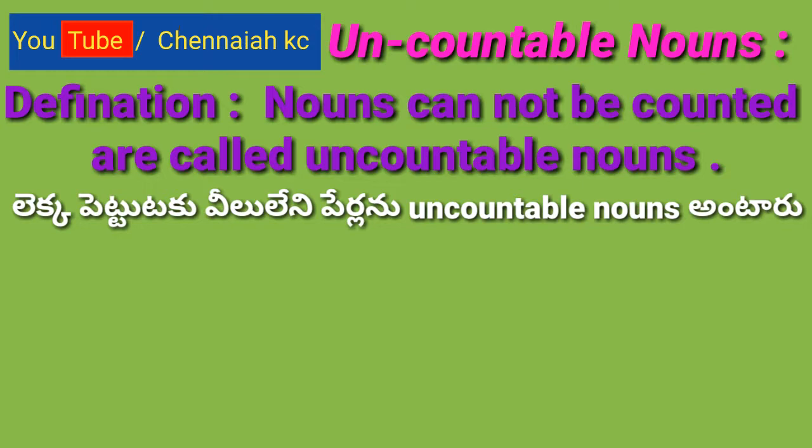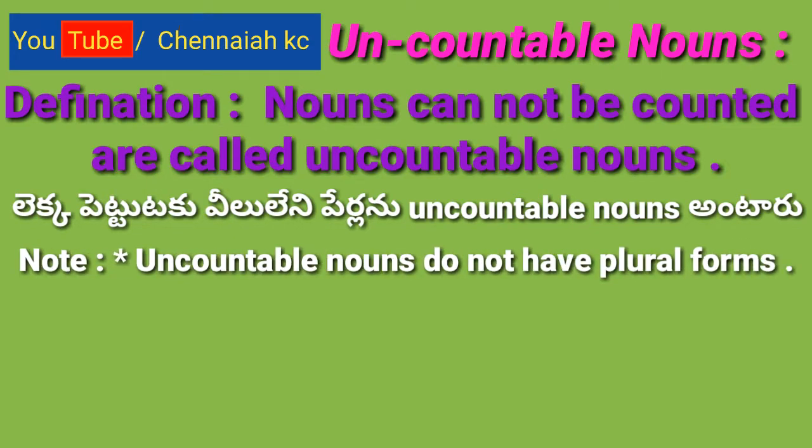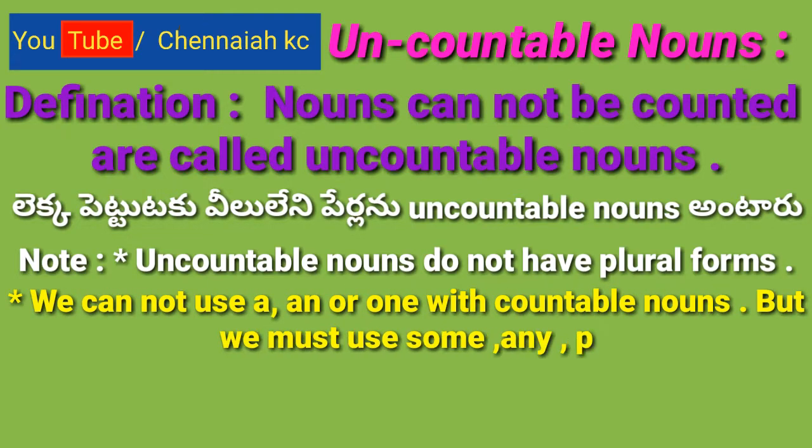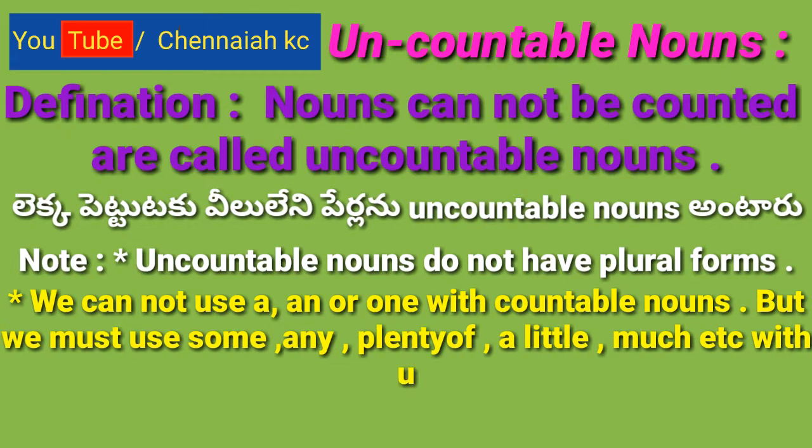We can see 4 important notes. First one, uncountable nouns do not have plural forms. It means uncountable nouns have singular forms. Second note, we cannot use a, an and one with uncountable nouns, but we must use some, any, plenty of, a little, much, etc.